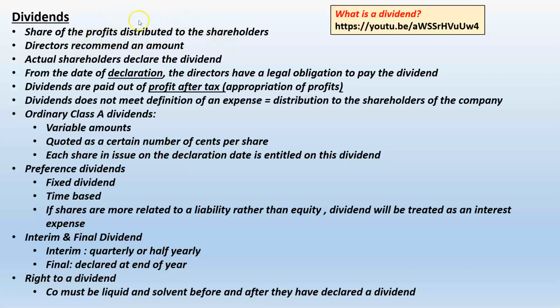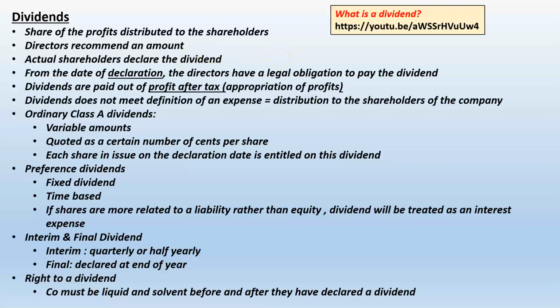Now, this recommended dividend is then approved by the actual shareholders at the general meeting. So at the end of the day, although the directors just make a recommendation, it is the shareholders who actually decide how much dividends should be paid.